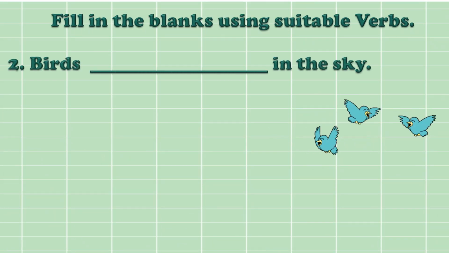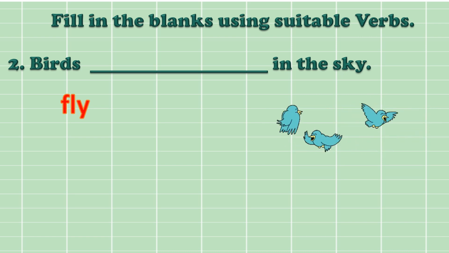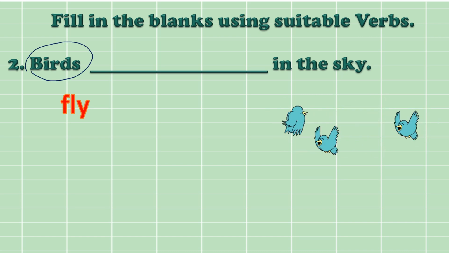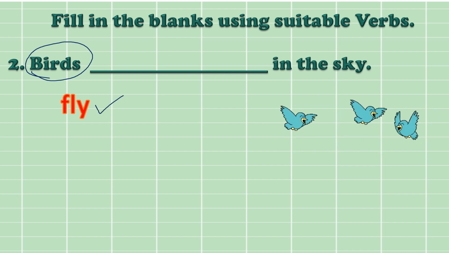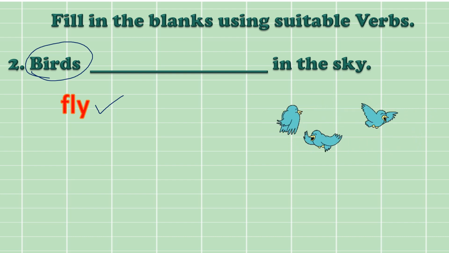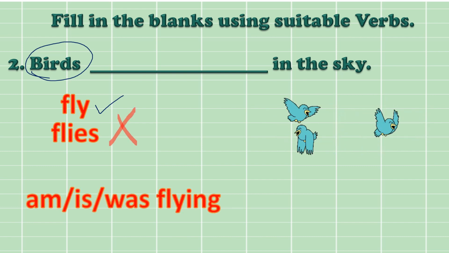Birds dash in the sky. Now birds, as it is a plural noun. Fine, plural noun, so our verb will be plural. Birds fly. But if you write flies, will it be correct? No, not at all. It will be wrong. Or you may write am flying, is flying, was flying.